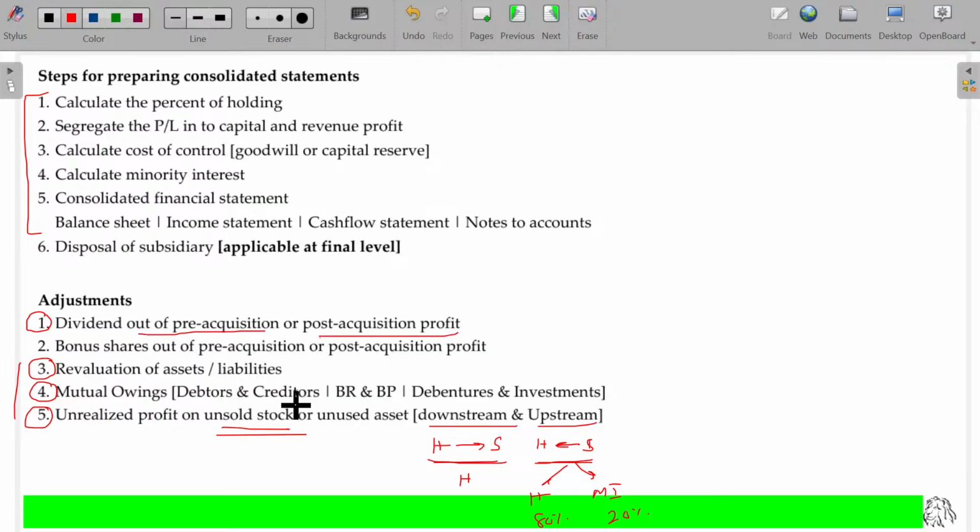If the dividend is distributed out of pre-acquisition profit and properly credited to investment, no need to do any adjustments. Rather than that, if it is credited wrongly in the P&L account, now it's your duty to reverse that. So the P&L account is going to be debited, investment is credited. That will be the work. In case of post-acquisition profit, there will not usually be any error. Normally, we will transfer to the P&L account. What you are doing is correct, so you need not do any adjustments.